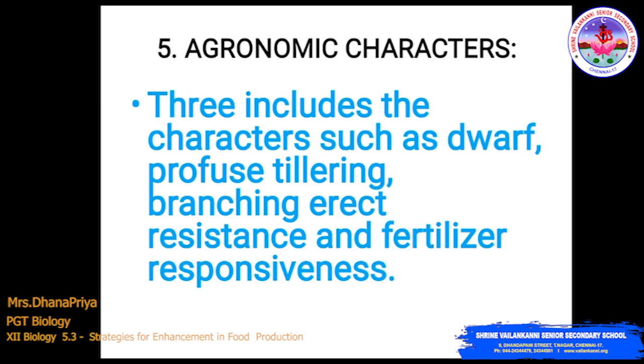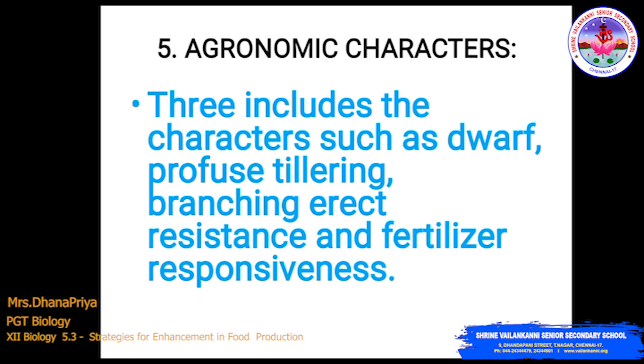Agronomic characters. So what is agronomy? Agronomy is the science of soil management and crop production. Here is a question: what is the difference between agronomy and agriculture? Agriculture is the art and science of cultivating the ground, including the harvesting of crops and the rearing and management of livestock. And agronomy is the science of utilizing plants, animals and soils for food, fuel, feed and fiber. So this is the difference between agronomy and agriculture.